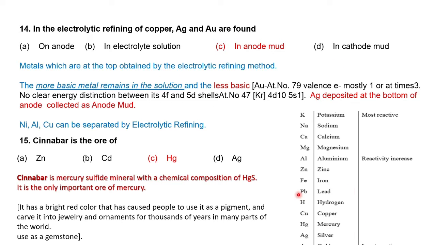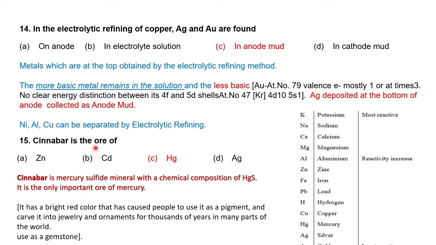These will be less reactive, while the more reactive basic metals will remain in the solution. The less reactive ones will be collected as anode mud. In this process, nickel, aluminium and copper can be separated by electrolytic refining.